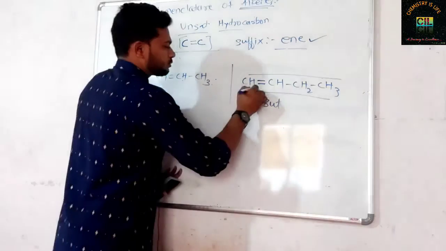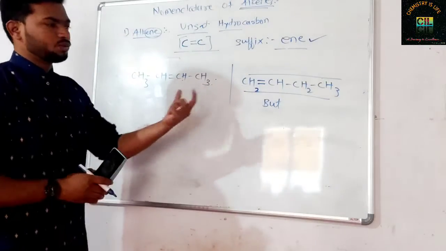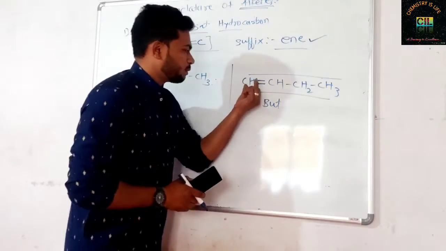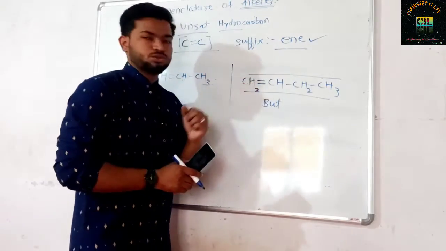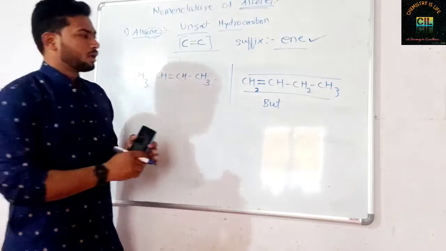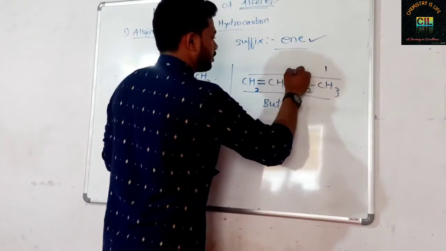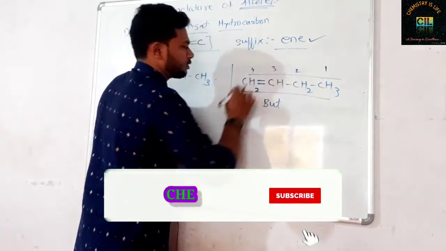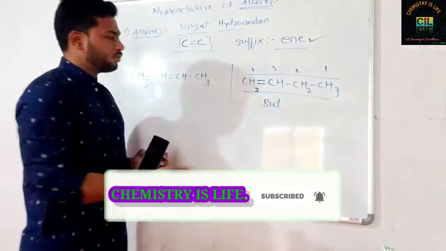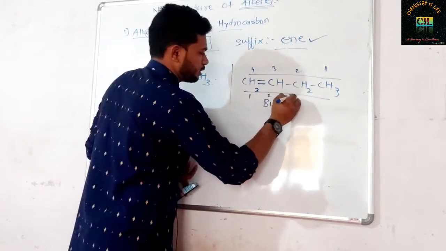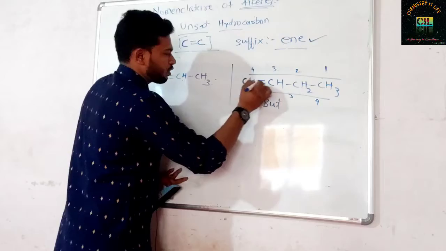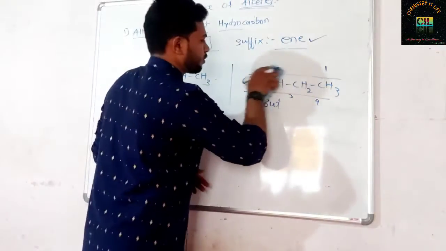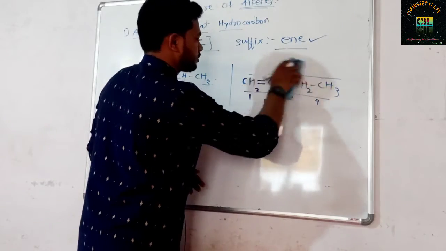Now here what you will decide, you will give the numbering of the compound, but the second rule says the double bonded carbon should get the lowest possible number. Now you can do numbering from right here also 1, 2, 3, 4, but here the carbon which is forming the double bond is getting number 3. If you do numbering from this side, 1, 2, 3, 4, the carbon which is forming the double bond is getting number 1. 1 is the lowest possible number, so you can apply this numbering from the left side. So do numbering from this.